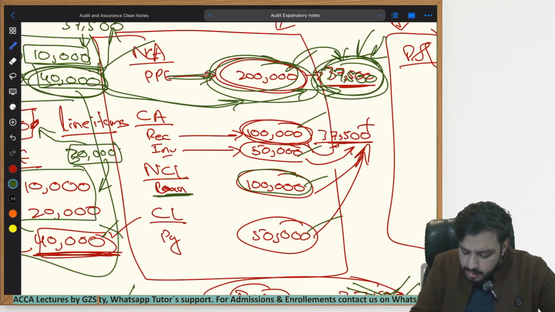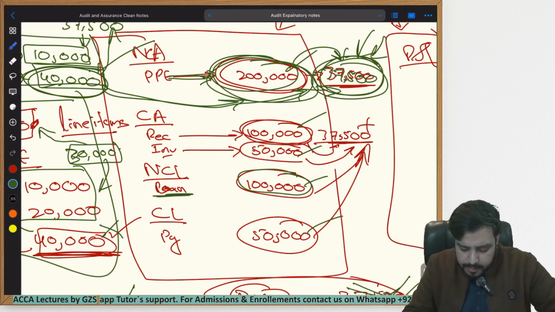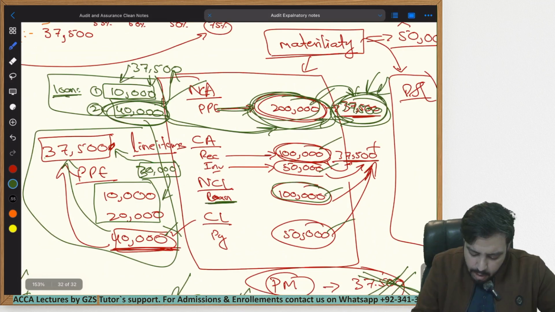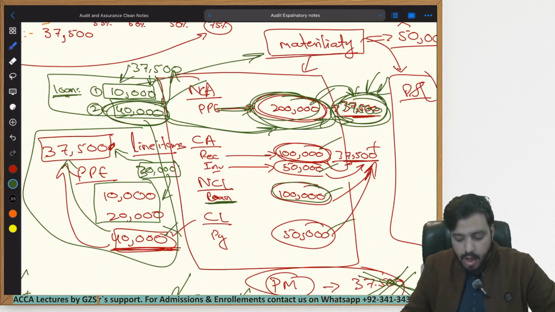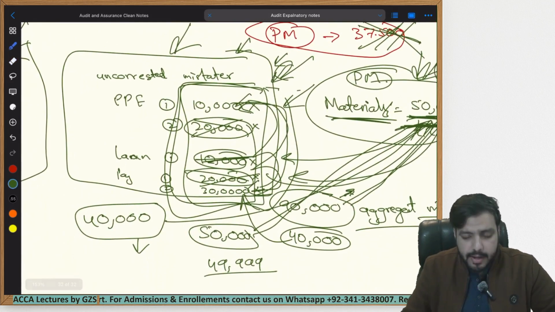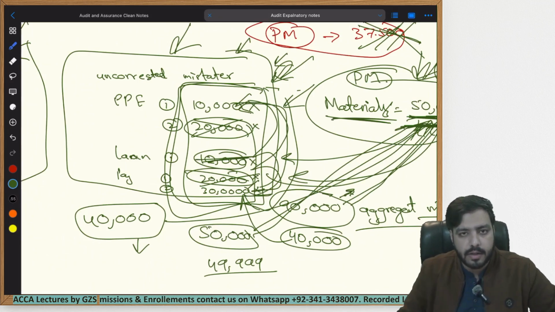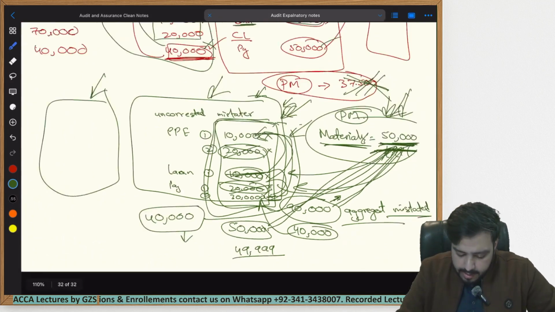During the audit, the majority of the misstatements will be corrected by the management. Only those which will be remaining will always be below the materiality amount individually. You will only need to look at them in the aggregate, and then let the management know that in the aggregate it is above materiality, so you will have to correct it. That is the reason why performance materiality is used.